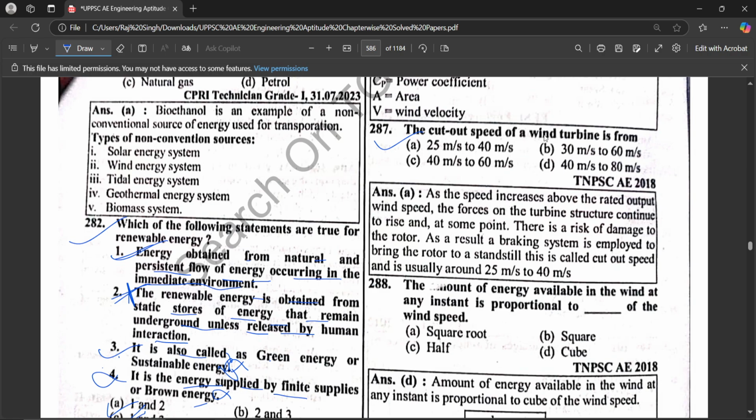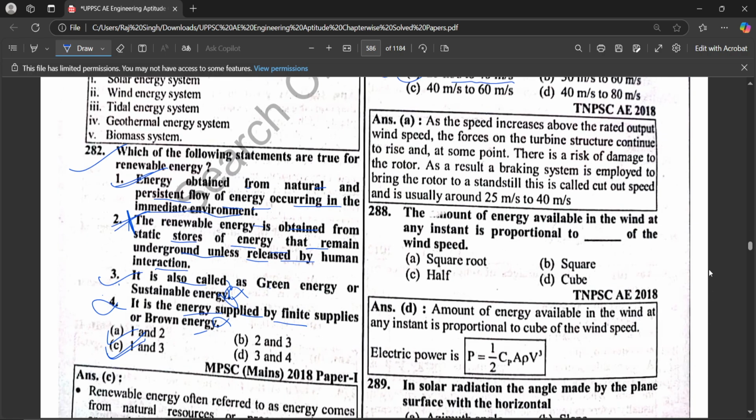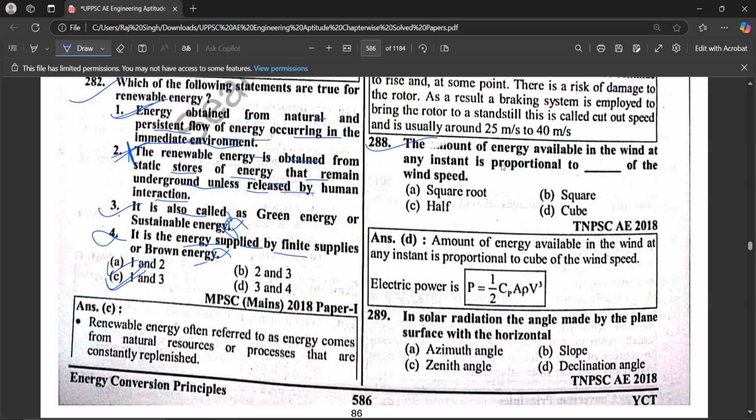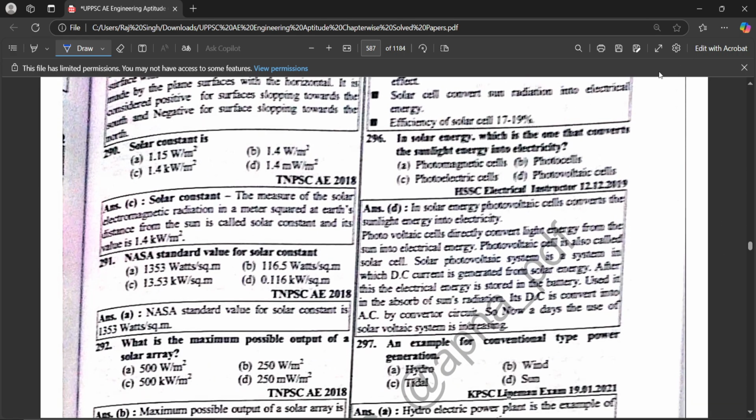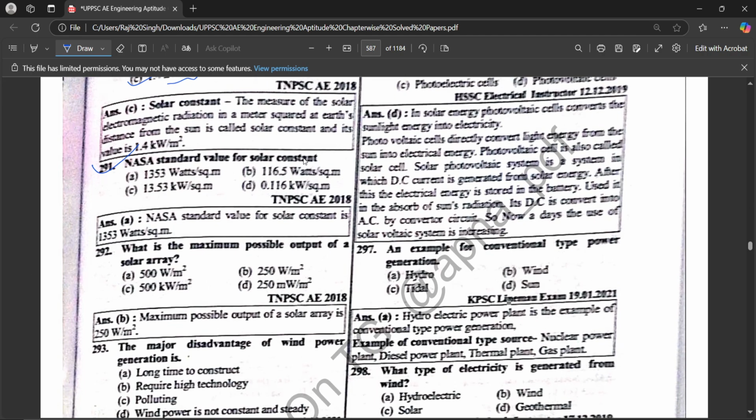The cut out speed of wind turbine is from 25 meter per second to 40 meter per second. The amount of energy available in the wind at any instant is proportional to dash of the wind speed, which is the cube. In solar radiation, the angle made by plane surface with horizontal is the slope. Solar constant is 1.4 kilowatt per meter square. NASA standard values for solar constant is